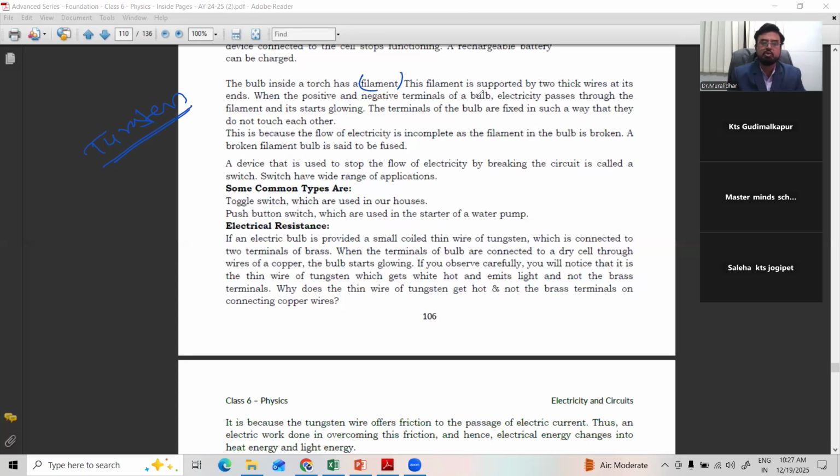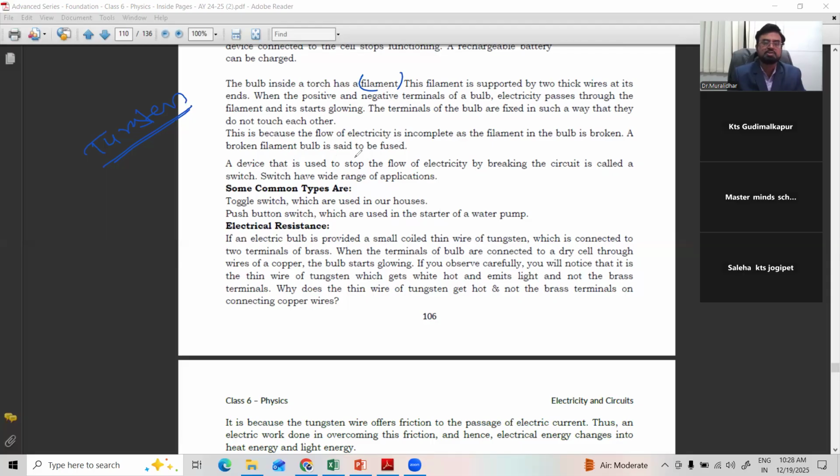When electricity passes through the filament between the positive and negative terminals of the bulb, it starts glowing. The terminals of the bulb are fixed in such a way that they do not touch each other. Sometimes the flow of electricity is incomplete because the filament in the bulb is broken. So when a bulb is gone, what is the meaning? The filament will be broken.